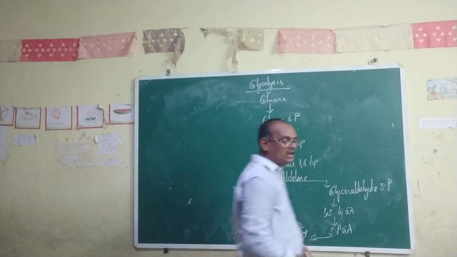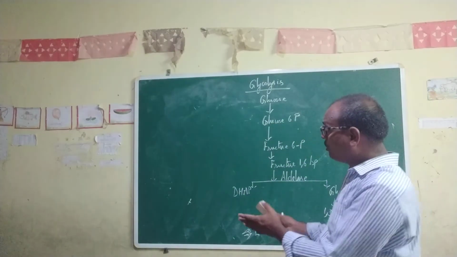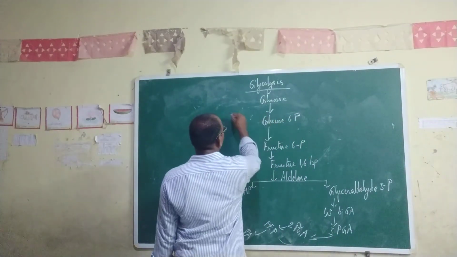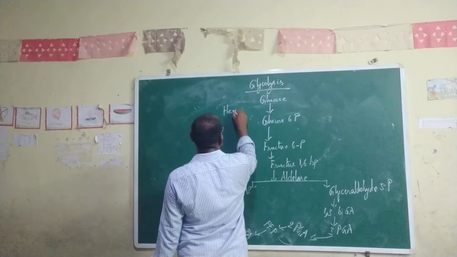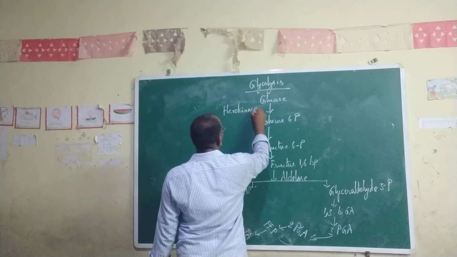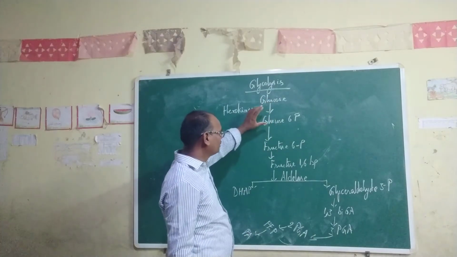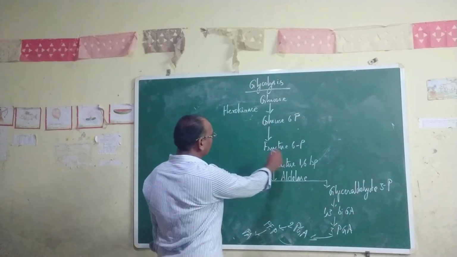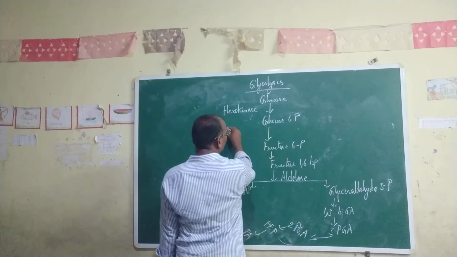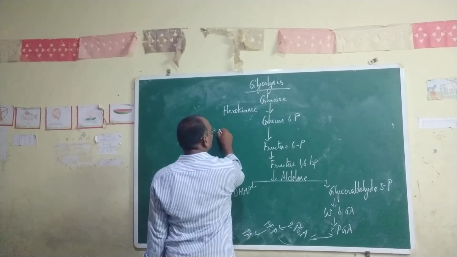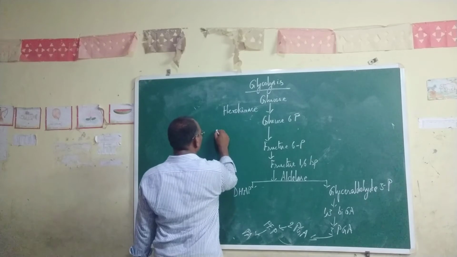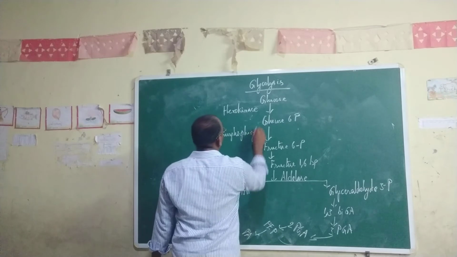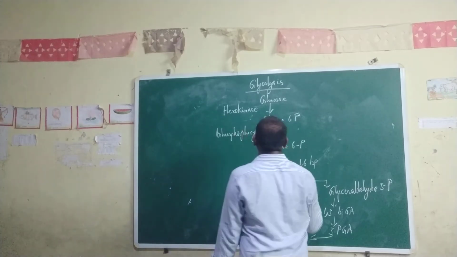Okay, these are the steps, and some enzymes also take part in this glycolytic pathway. Glucose will be converted into glucose 6-phosphate by hexokinase. Hexokinase is the enzyme that helps in converting glucose into glucose 6-phosphate. This glucose 6-phosphate will be converted into fructose 6-phosphate by phosphohexose isomerase, not phosphorylase.